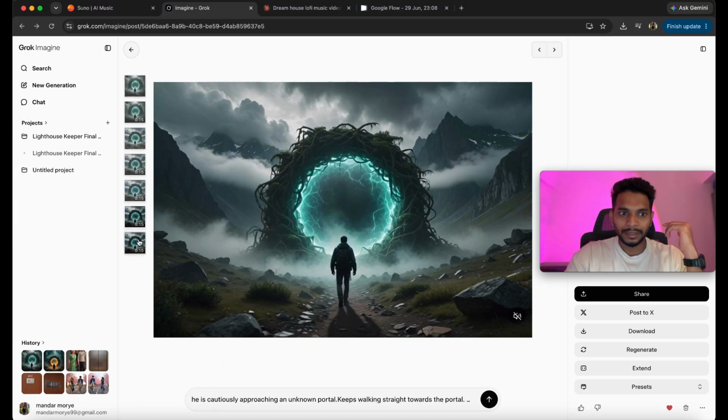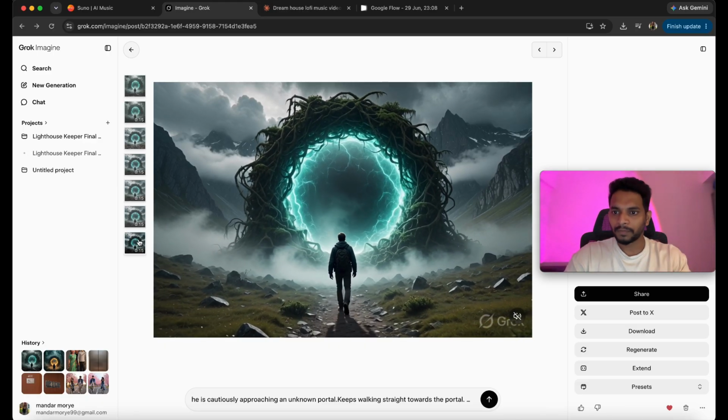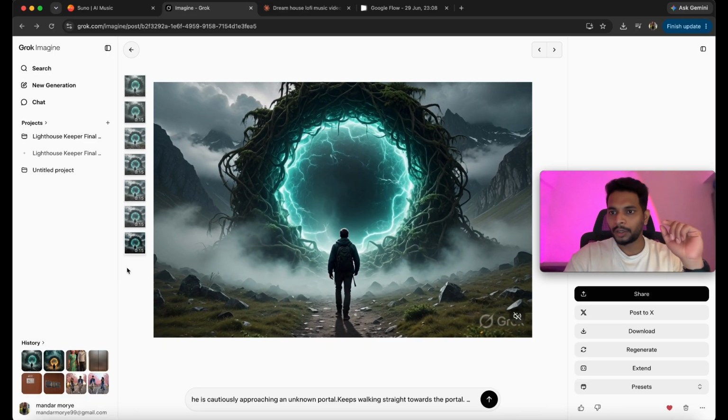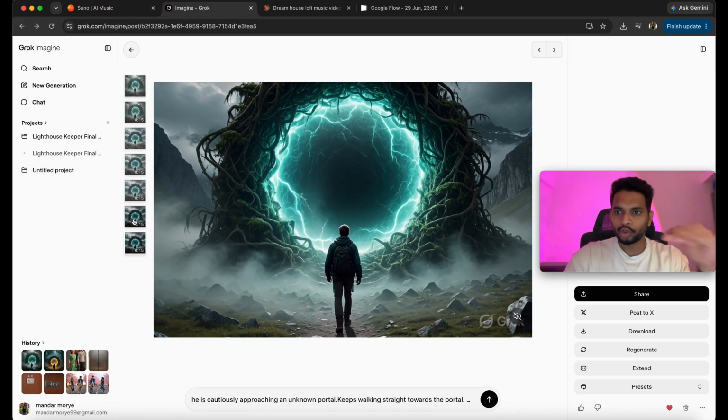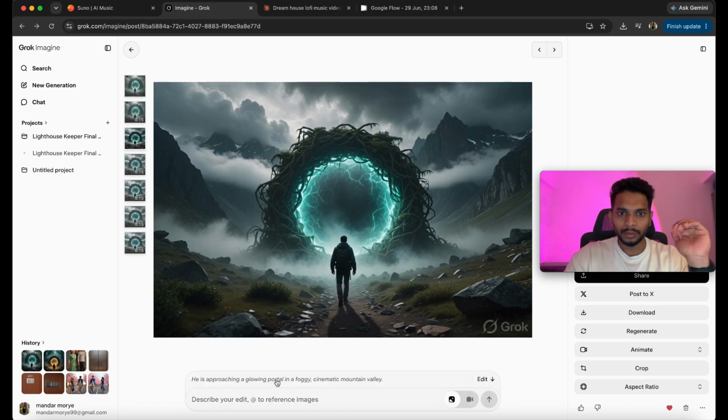Similarly, I'll keep changing the background and getting similar walking output. So next up, I'll take a blue ocean, or that kind of a view. So I'll go to the image.